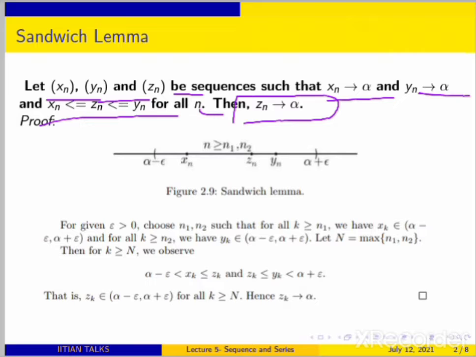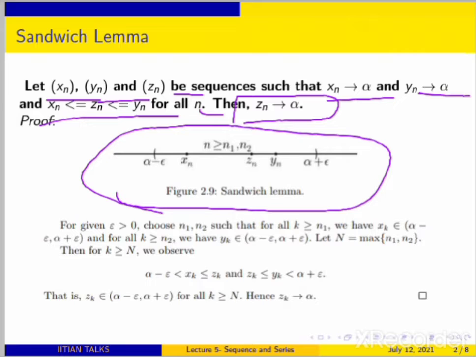For that, we see a graph. You can see this picture. It tells you that xn is converging to alpha. By the definition of convergence, for every epsilon greater than 0, you are able to get some natural number such that |xn - alpha| is less than epsilon.